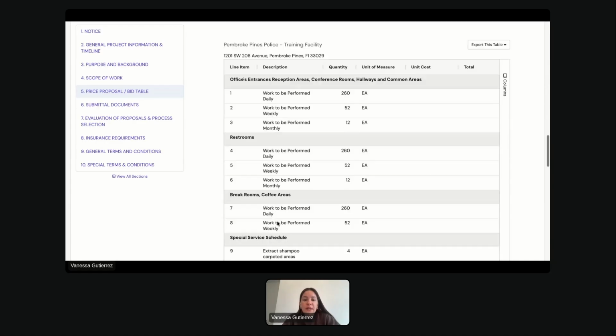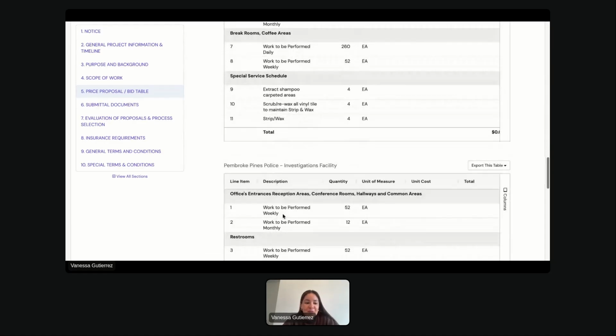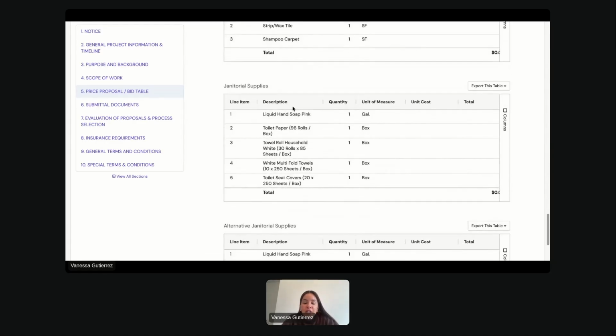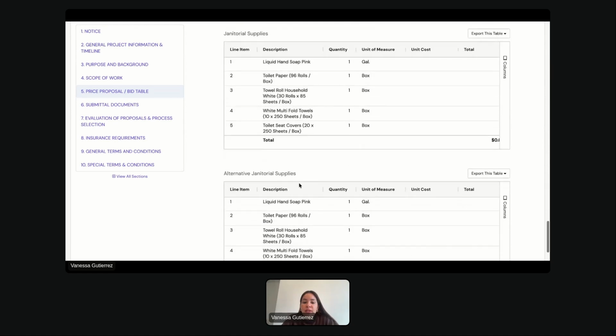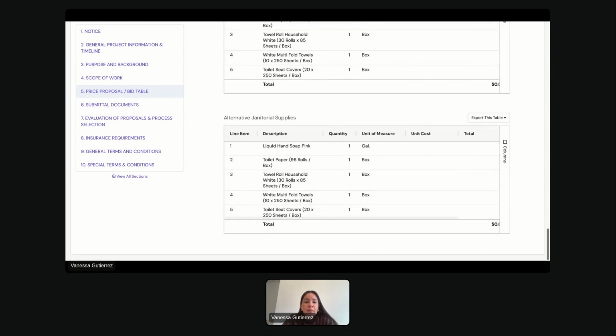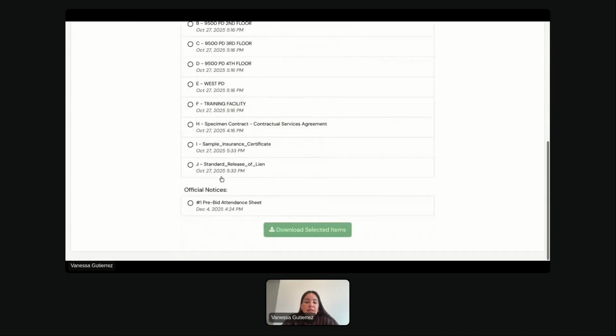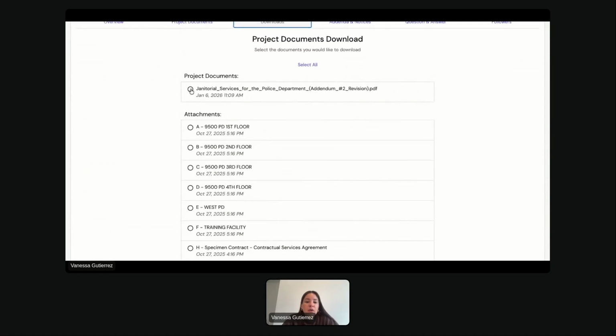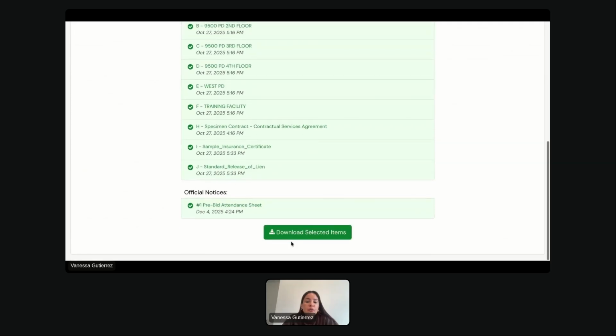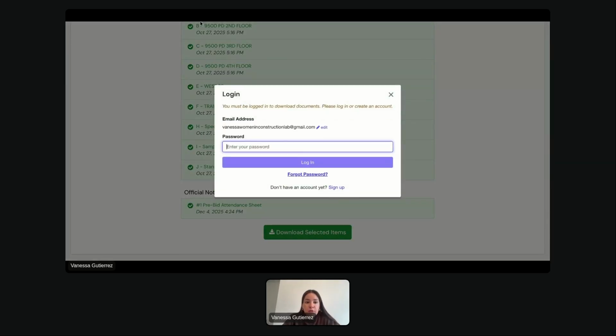This was a great bid. I wish I would have seen it before. I would have probably bid on it myself. Very good. Here it also says that you are going to have to supply the supplies. Perfect. And then these are all the attachments, which I'm going to download all of this and I'm going to show you what happens when you put this through BidRiva. BidRiva, give me 1 second.